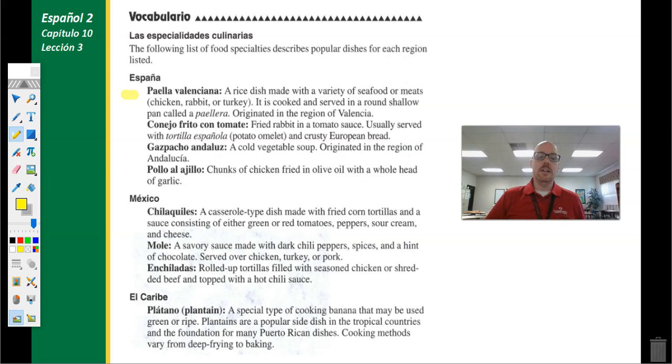And then enchiladas in Mexico as well. These are what you would think of as an enchilada. This is a rolled up tortilla, and it's stuffed with seasoned chicken, shredded beef, and then there would be a hot chili sauce on top of it.